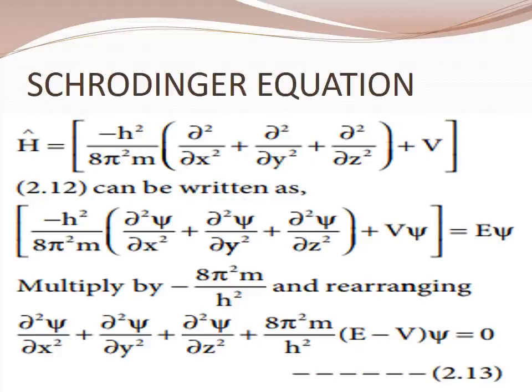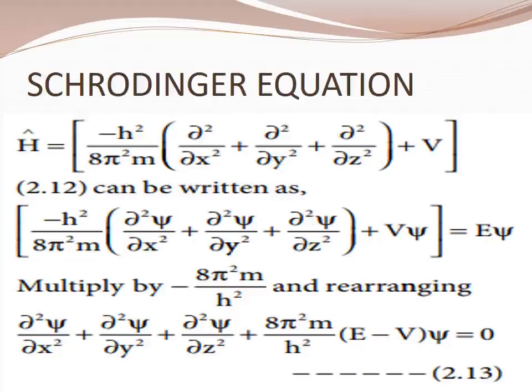So as a consequence, it fails to explain the motion of microscopic particles. So based on the Heisenberg's principle and dual nature of microscopic particles, a new mechanics called quantum mechanics was developed. Okay, quantum mechanics, that is the Schrödinger wave equation. He expressed that wave equation in terms of differential equation.